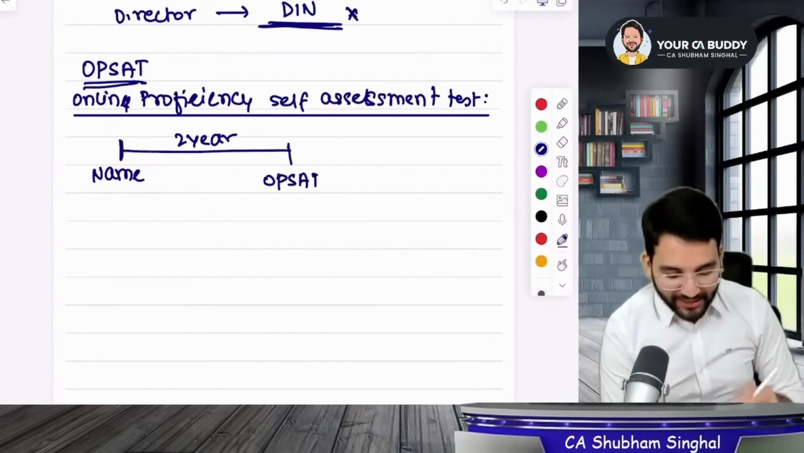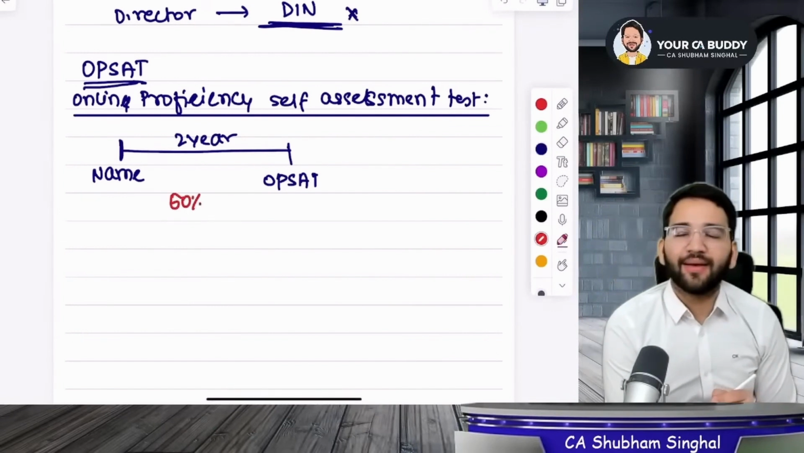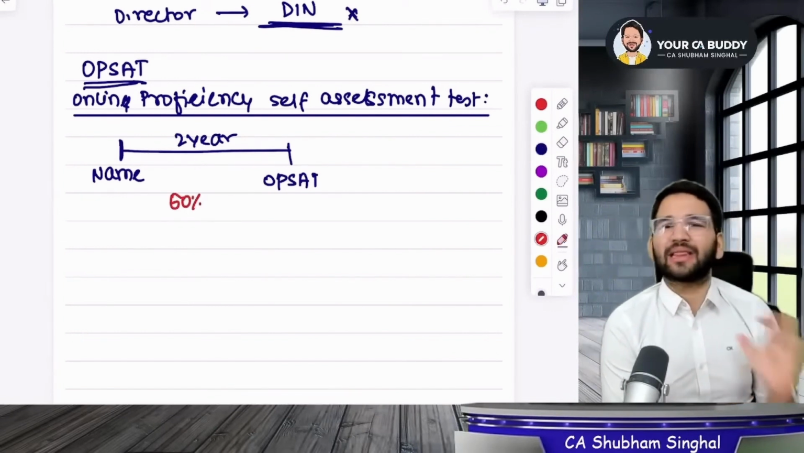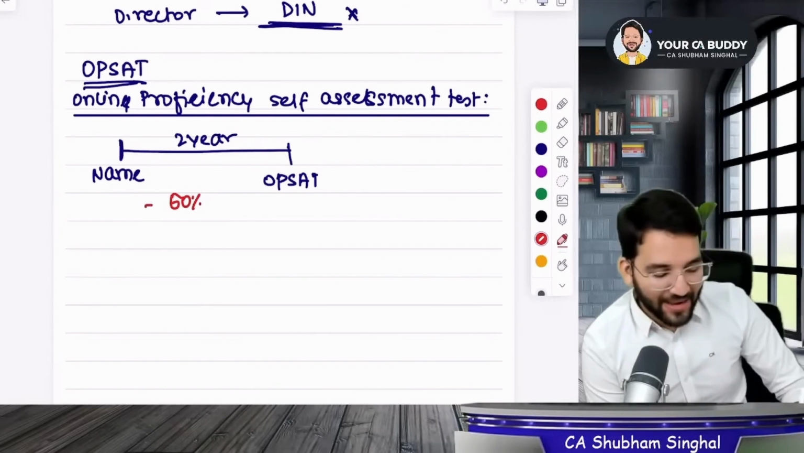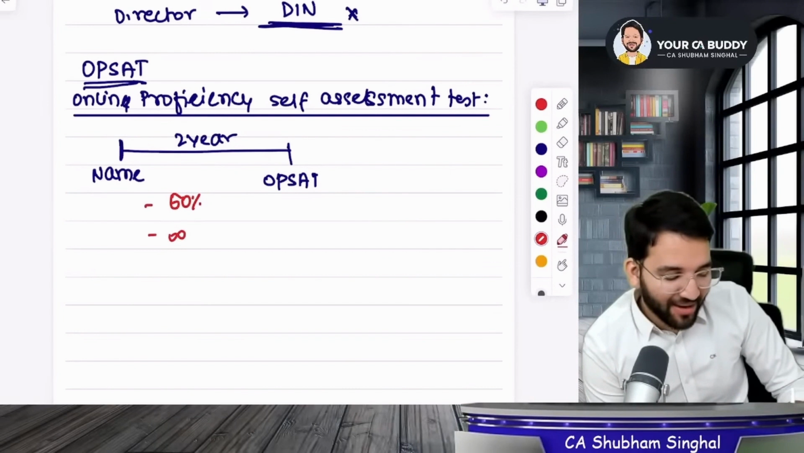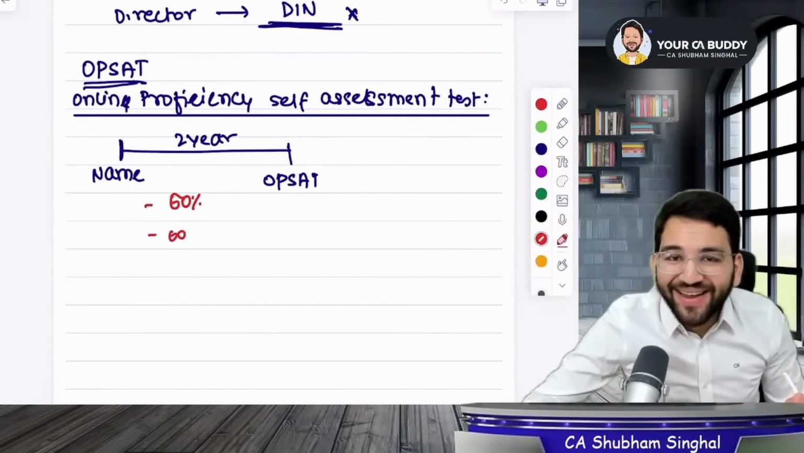It is just like the SPOM. What percentage do you need to get? You need to get 50%. But we are CA students and we want to know what are the number of attempts we will have. So then I said that your number of attempts is infinite. Woohoo! There will be a fee to attempt this exam as well.